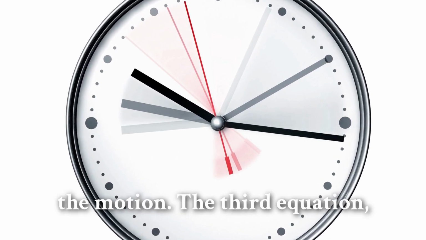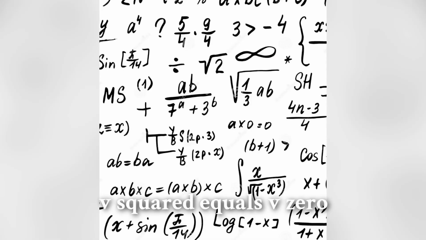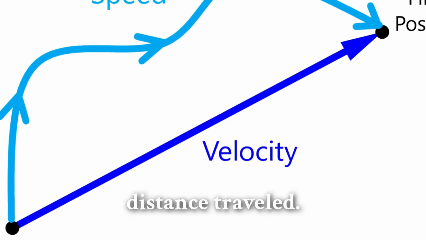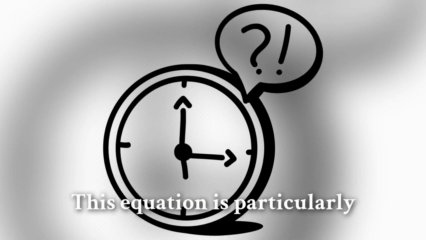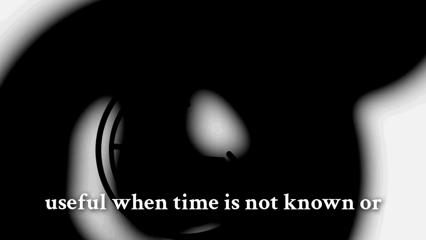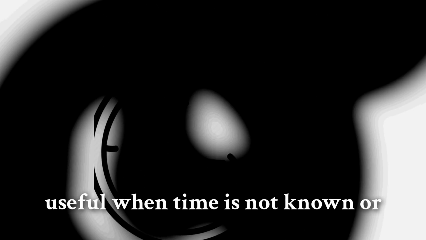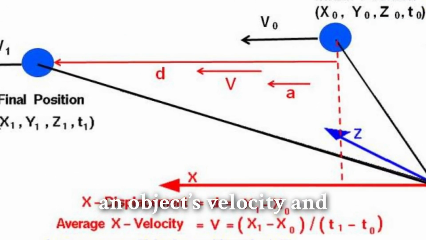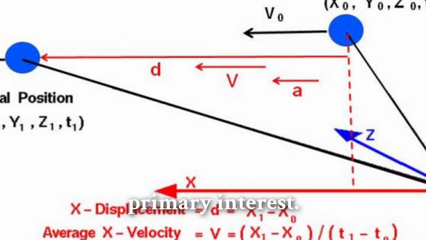The term half at squared accounts for the additional distance traveled due to acceleration, emphasizing the role of time in the motion. The third equation, v squared equals v0 squared plus 2ax, illustrates the relationship between velocity and distance traveled. This equation is particularly useful when time is not known, or when analyzing scenarios where an object's velocity and displacement are of primary interest.